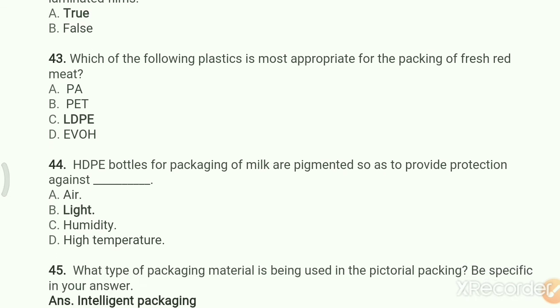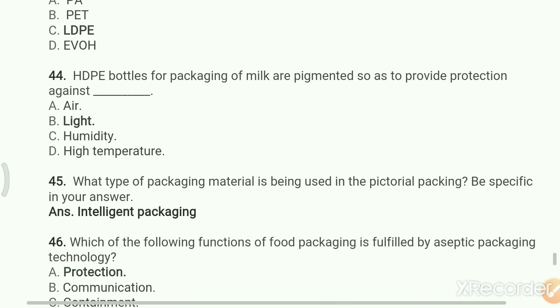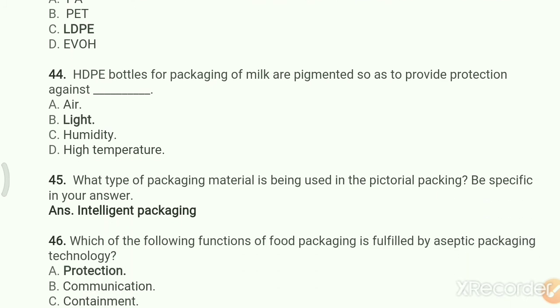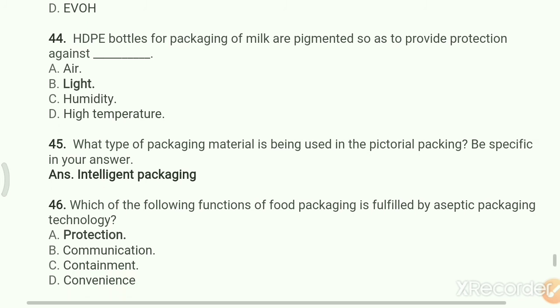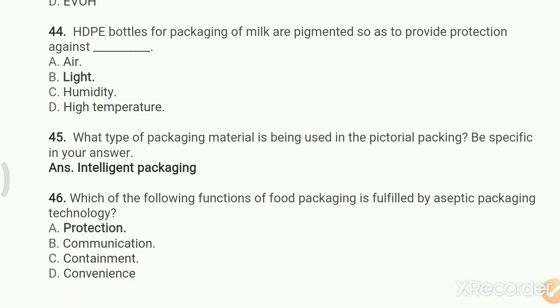Which of the following plastics is most appropriate for the packing of fresh red meat? The right answer is LDPE. LDPE bottles for packaging of milk are pigmented so as to provide protection against: A, air; B, light; C, humidity; D, high temperature. The right answer is light.